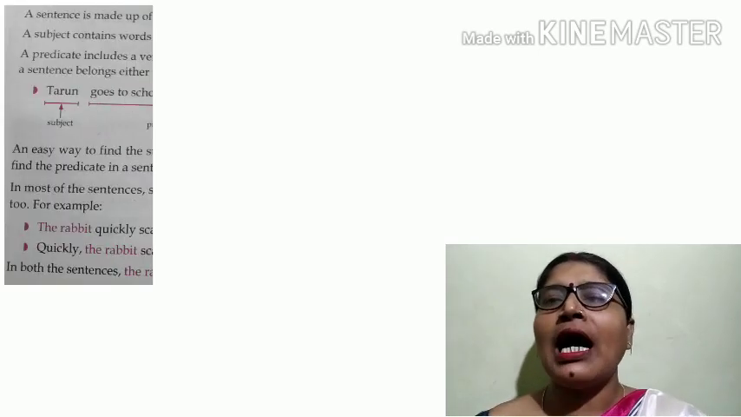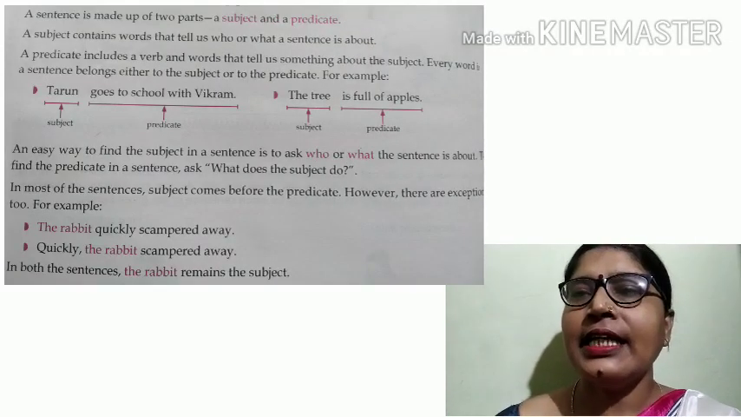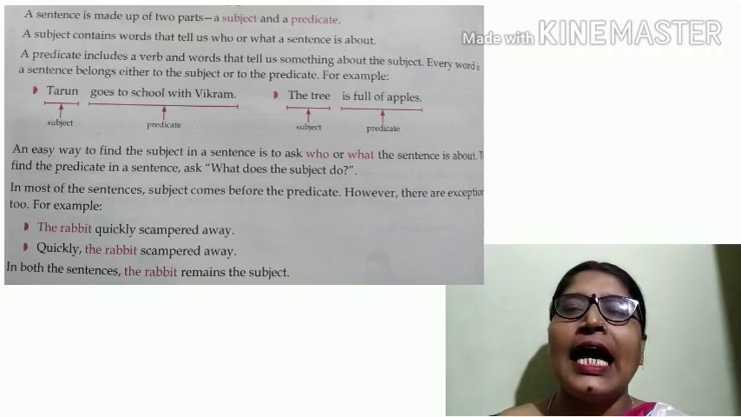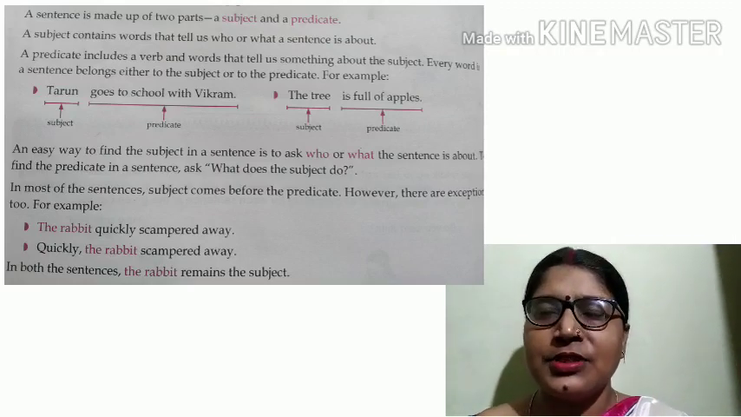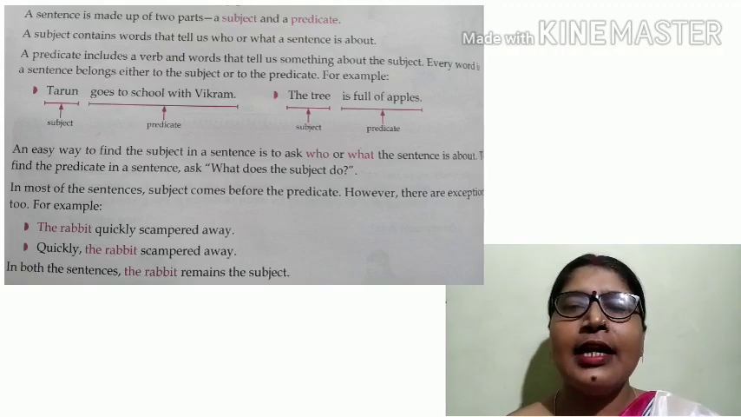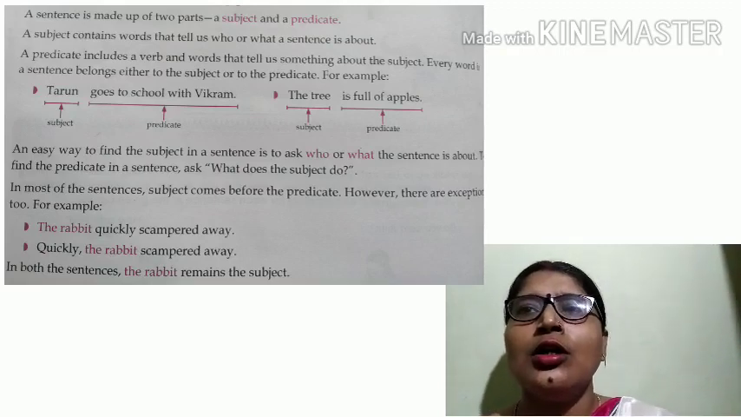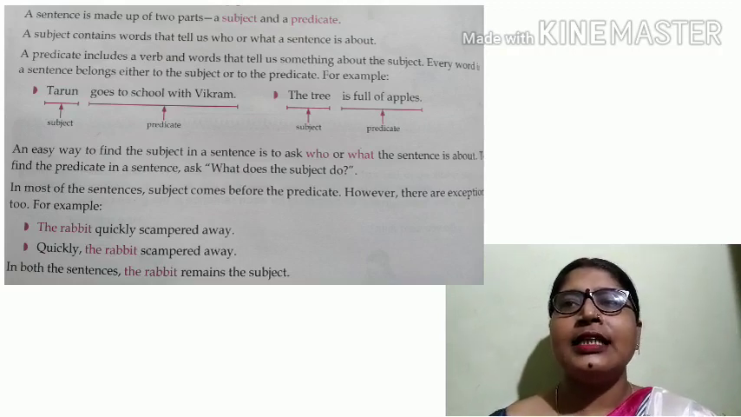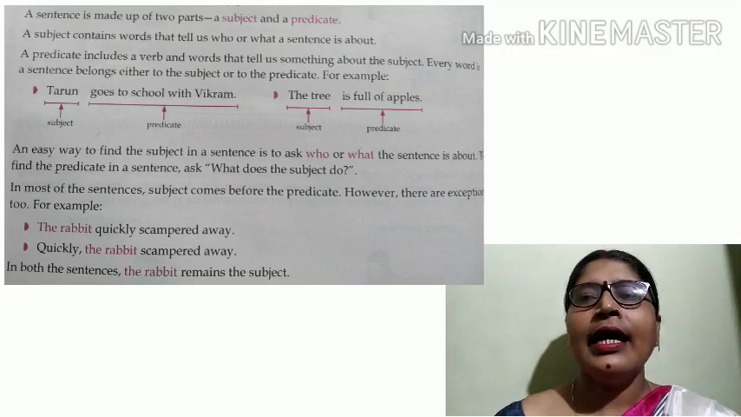There are two parts of sentence, subject and predicate. Subject is the doer of the action in the sentence, and predicate shows the action done by subject. How can we understand what is subject? Subject replies the question who or what about, and predicate says what the subject is doing.